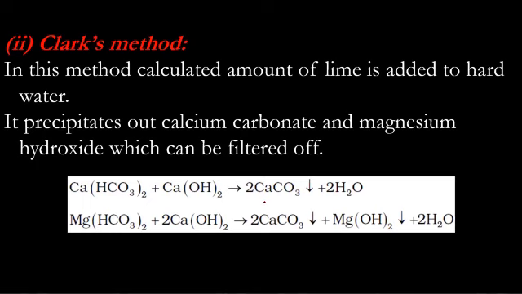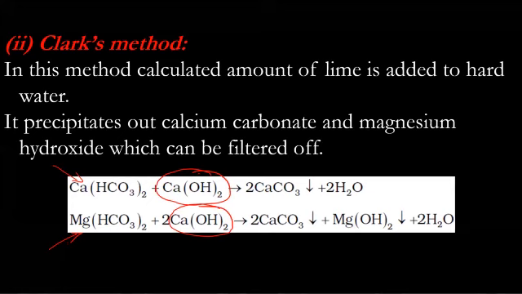In Clark's method, a calculated amount of lime is added to hard water. In hard water, temporary hardness will have only bicarbonates, hydrogen carbonates. It precipitates out calcium carbonate and magnesium hydroxide, which can be filtered off.